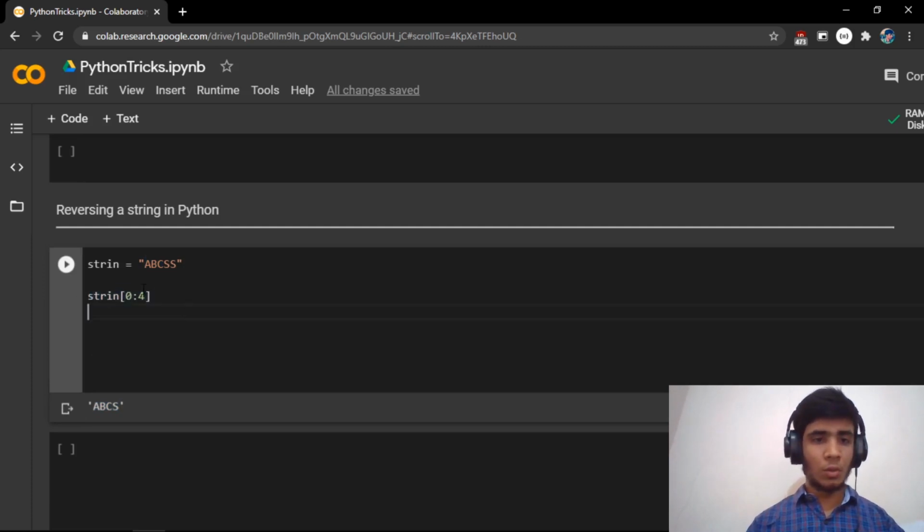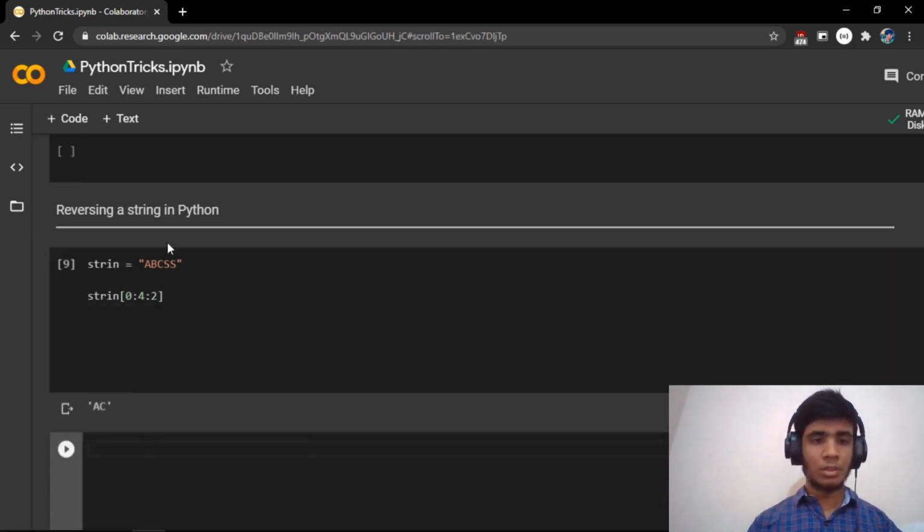Now how are we reversing a string? I said there is also another parameter, which is called step. Step is nothing but a jump. If you do not provide anything, the default step is 1, but if I provide 2, then instead of a and b, it's going to jump 2 letters. So it's going to jump from a to c, and since the next jump is out of bounds, it's going to return till ac.